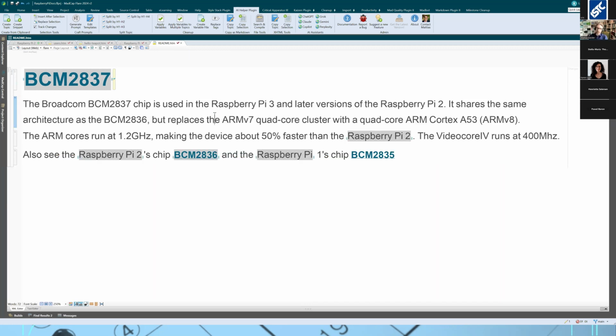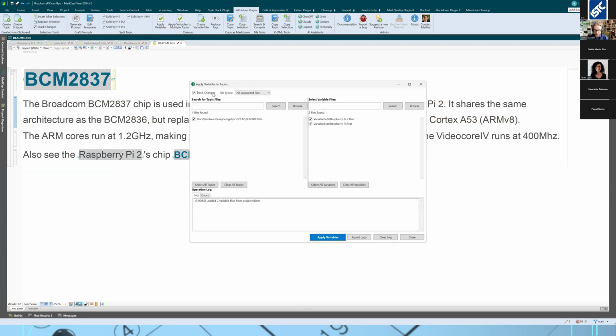So this is the simple way you can use the AI chatbot to edit content in Flare. But what about the variables, you're saying? What happened to those? Well, they were removed now, but there's a quick way to apply them again. And there's a button in the plugin that says apply variables. So you click that one, maybe uncheck track changes.